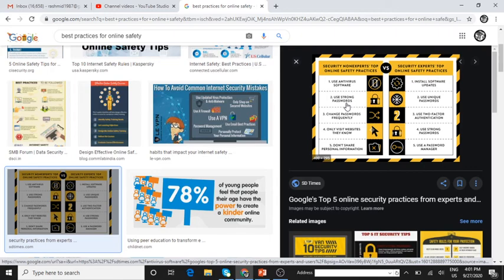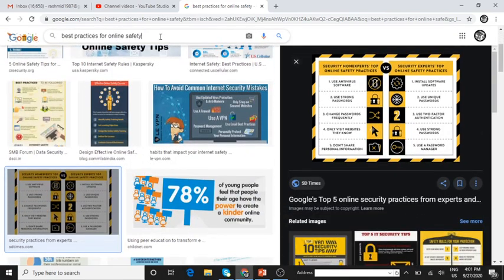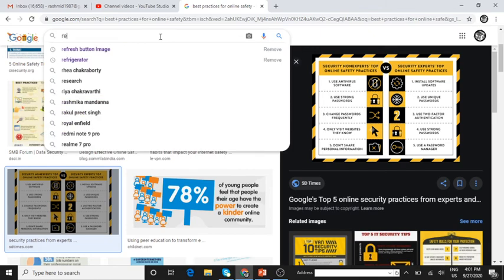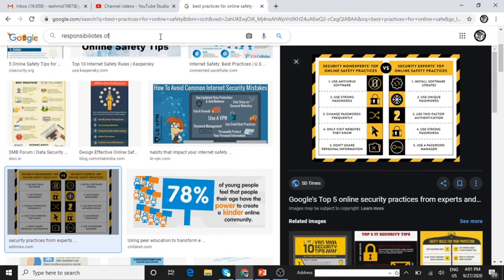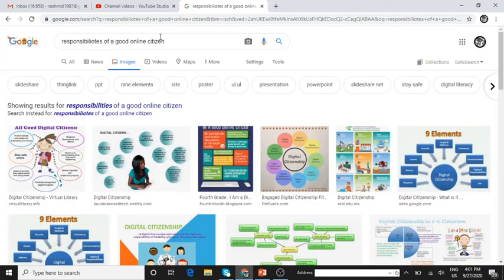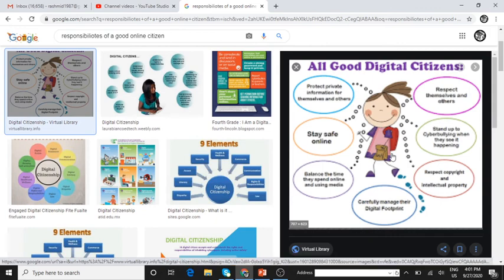Then, what are the responsibilities of a good online citizen? I'll just show you that also. Responsibilities of a good online citizen. Do not use a computer to harm other people.